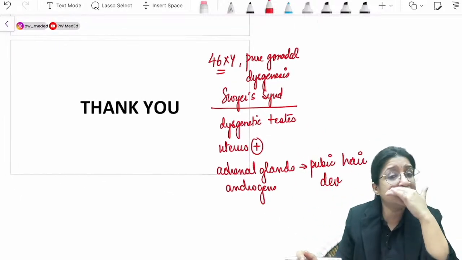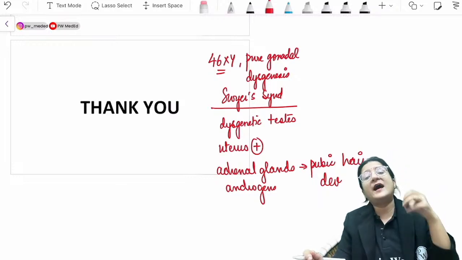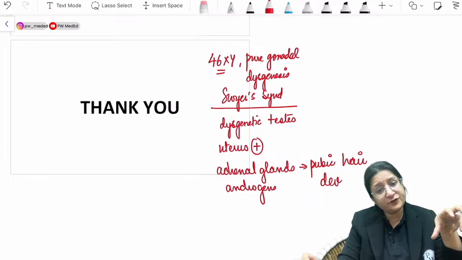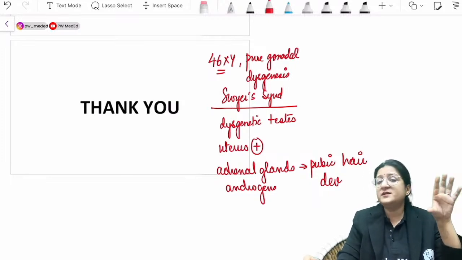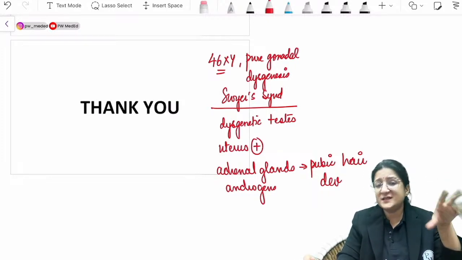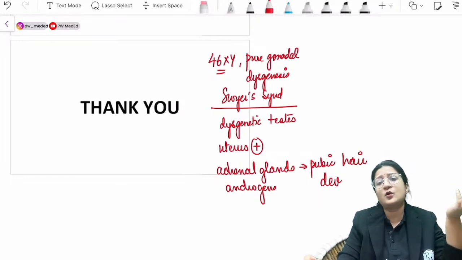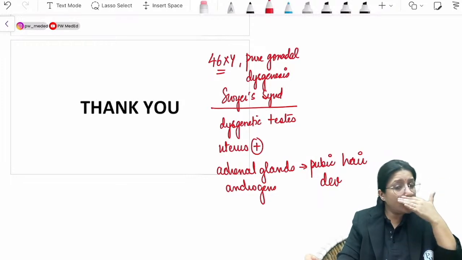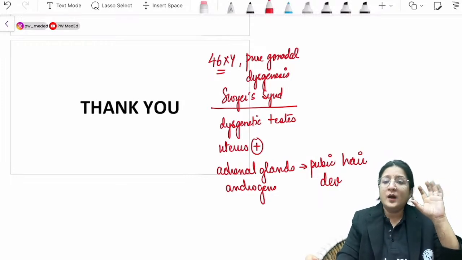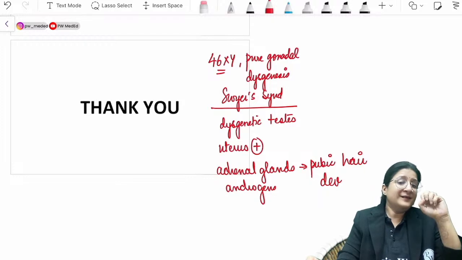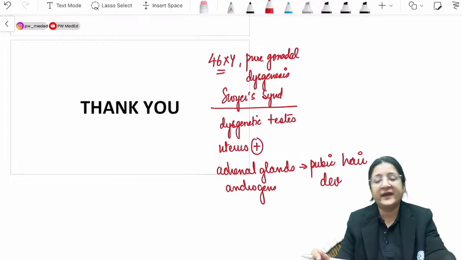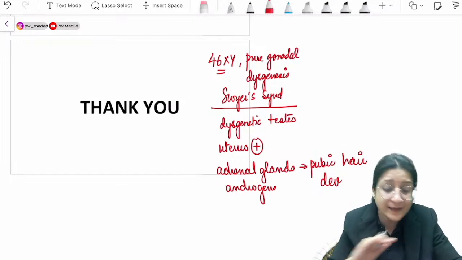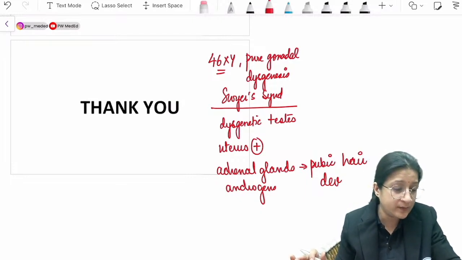So this is another cause of hypergonadotropic hypogonadism, which you could get confused with. But in the question, if they had mentioned absent uterus, then Swyer syndrome would not be a possibility, because in Swyer syndrome the uterus is present, and adrenal gland androgens will lead to pubic hair development. So I'll eliminate any kind of doubts regarding question number 20, right?